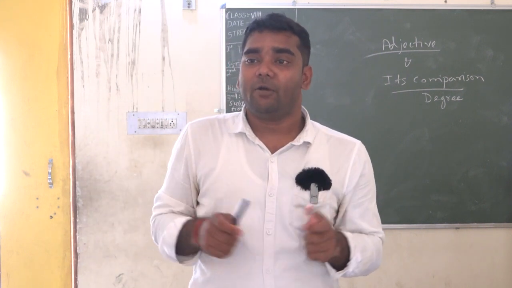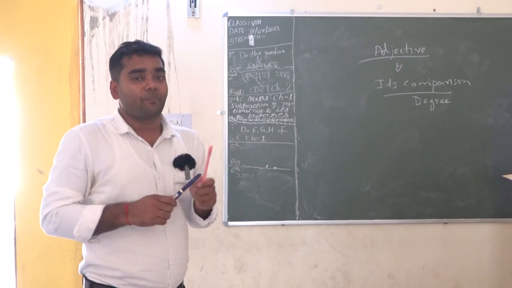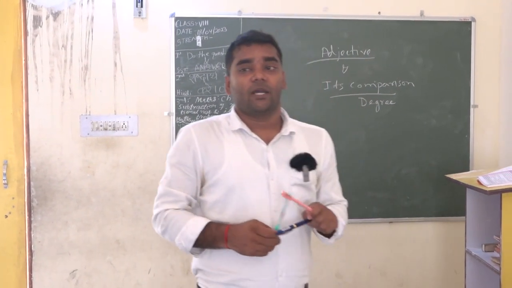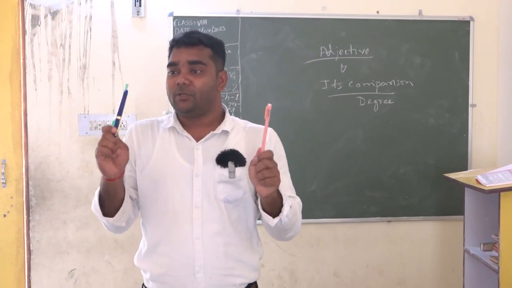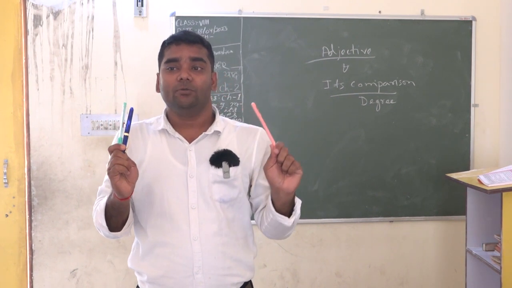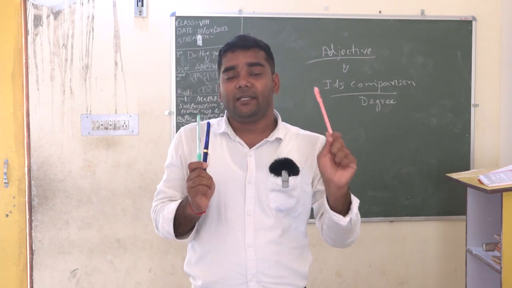Now coming to the same example, it will help us understand much better. Now if I say, देखो, right now in my hand there are actually 3 pens. The same example I am considering here for better and clear understanding.